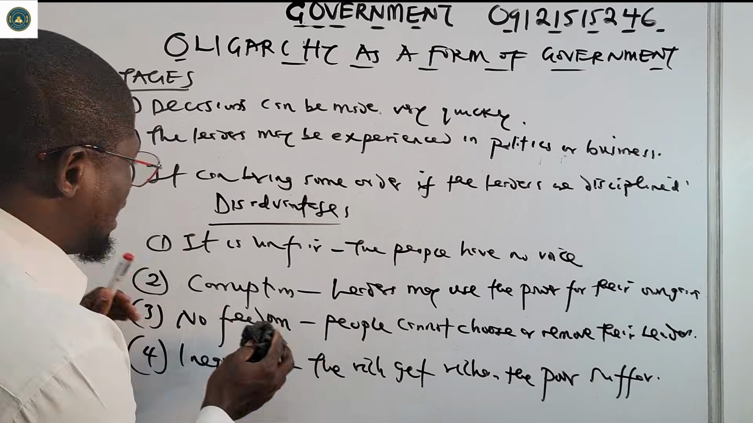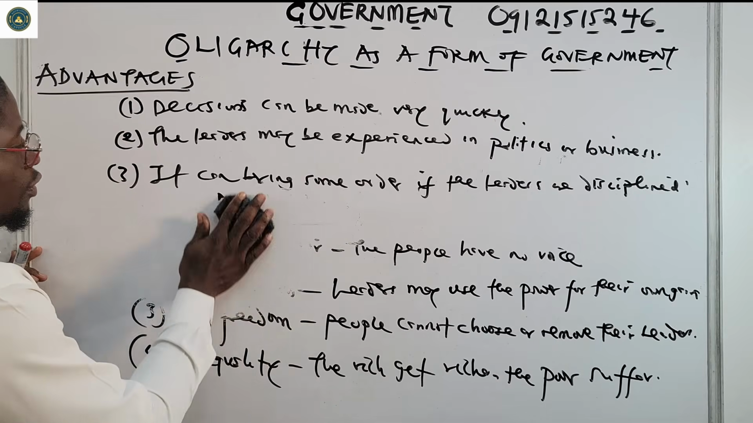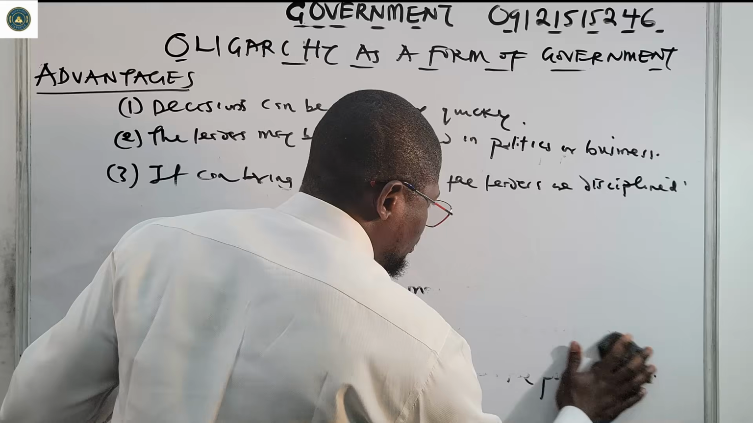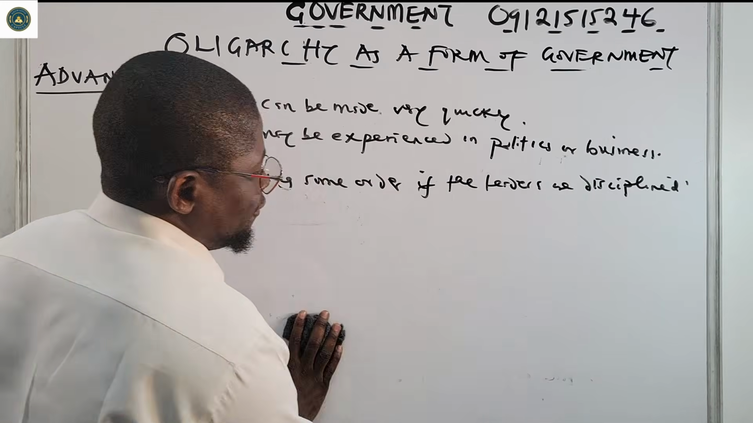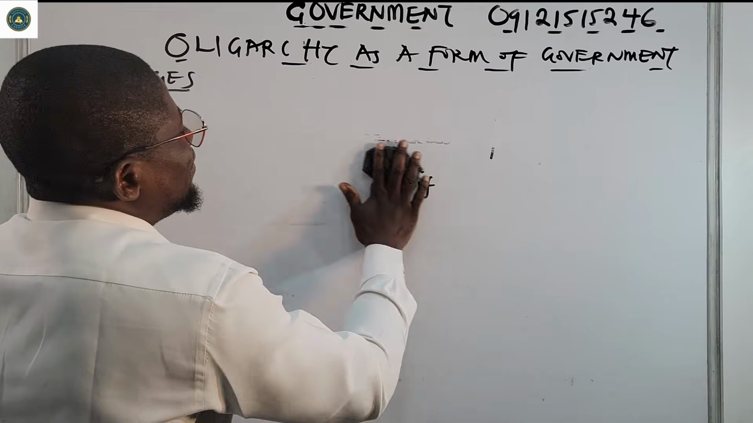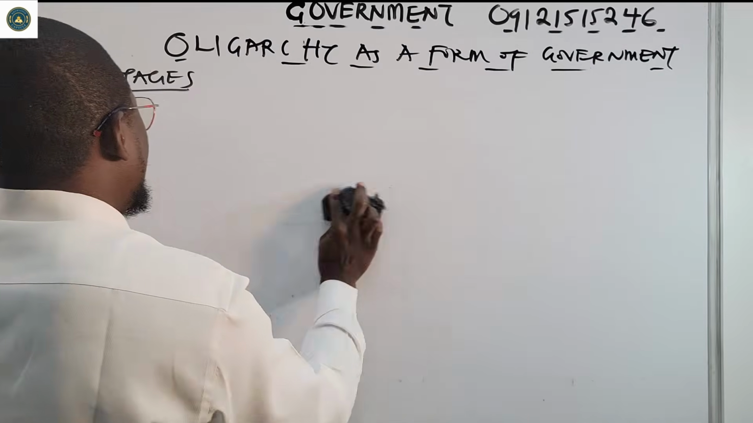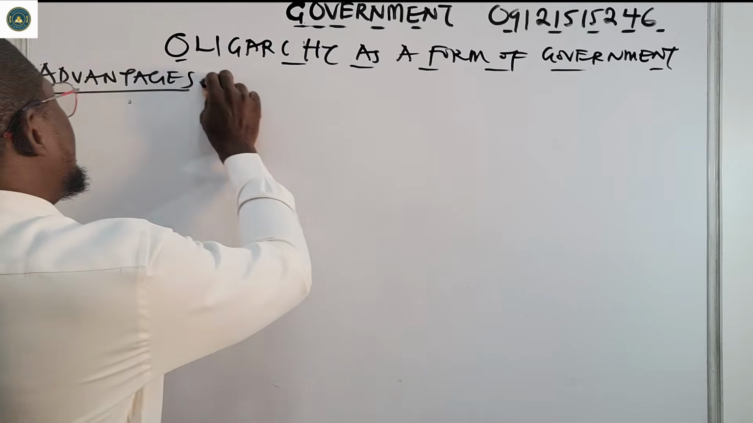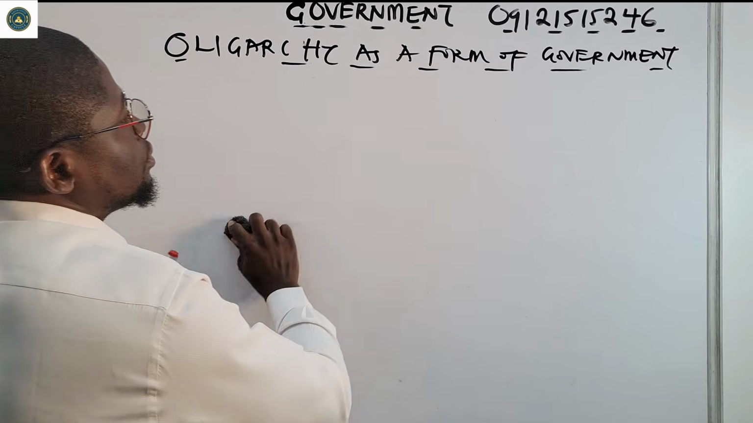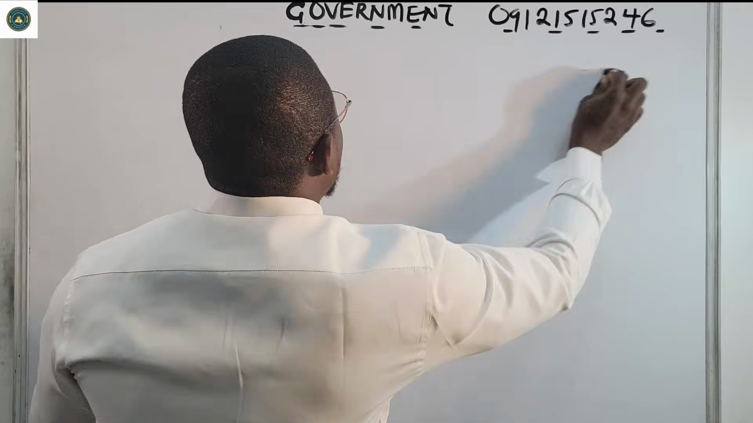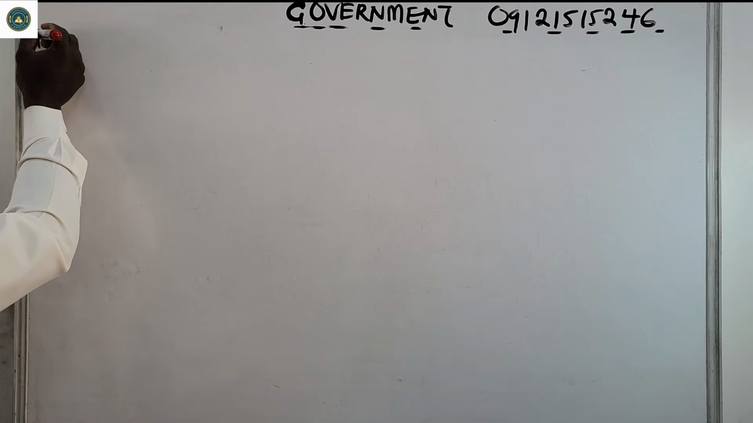All right, so let us now go to forms of oligarchy. I'm sure you understood all of that, very simple. Now let us talk about the forms of oligarchy. I'm going to look at 5 main forms, then we may add a few others, let's see how time permits us. We do not want to make our videos too long. So now let's talk about forms of oligarchy.